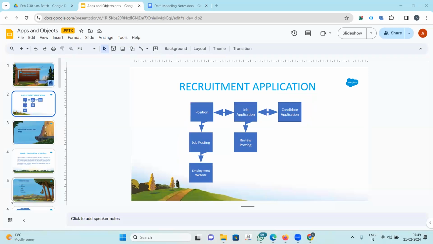We will be adding page layouts, we will be adding views, we will be automating this application, we will be adding security to this application. Slowly, step by step, we will make it a complete application. This will be one application that you will be developing with me in the class. After this application is complete, we will share with you a project that you will build entirely by yourself.